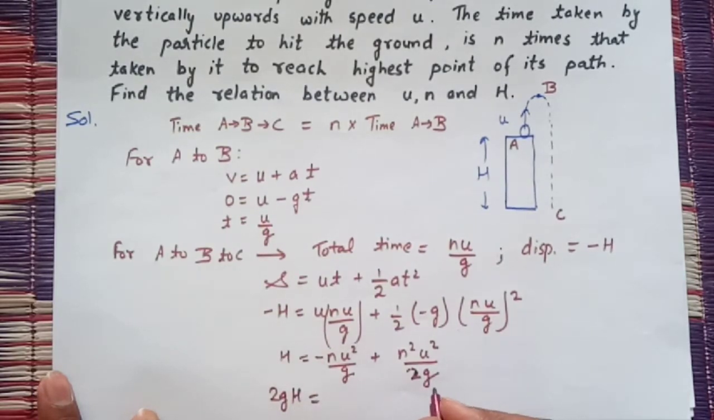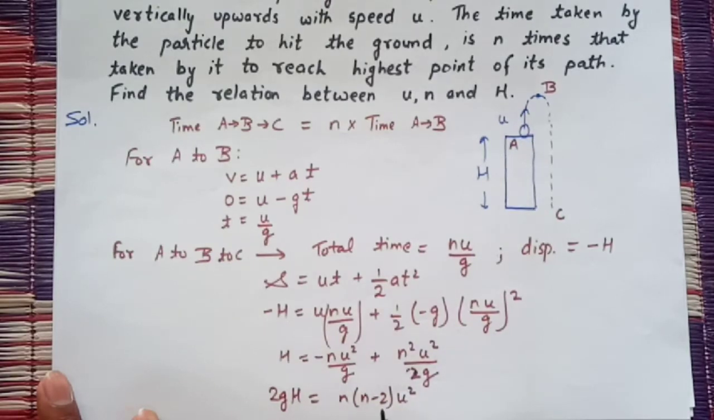It will be equal to n minus 2, taking the n common from here and u square also common. 2gh will be equal to n minus 2 into u square.